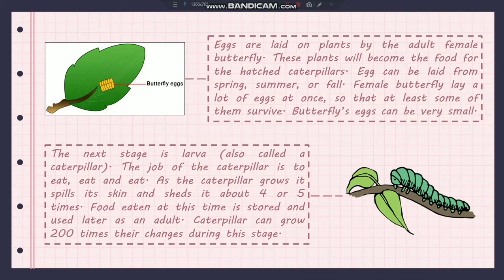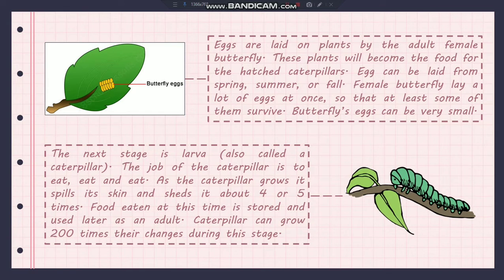Eggs are laid on plants by the adult female butterfly. These plants will become the food for the hatched caterpillar. Eggs can be laid from spring, summer, or fall. The female butterfly lays a lot of eggs at once, so that at least some of them survive. A butterfly's egg can be very small.